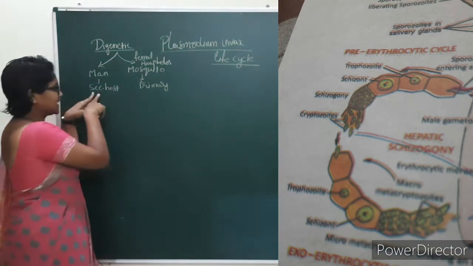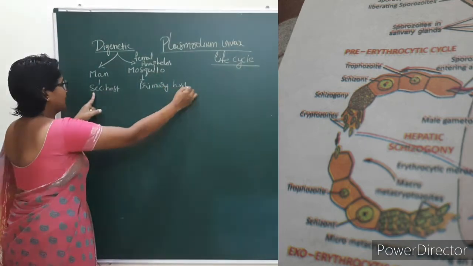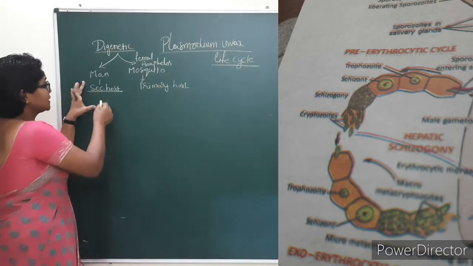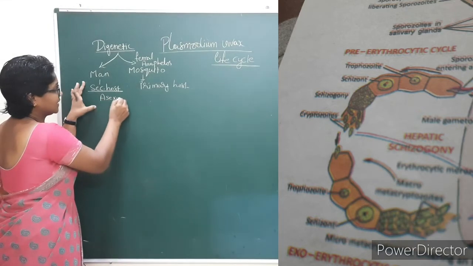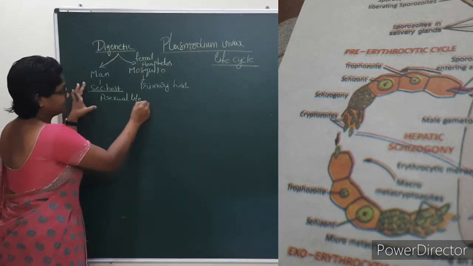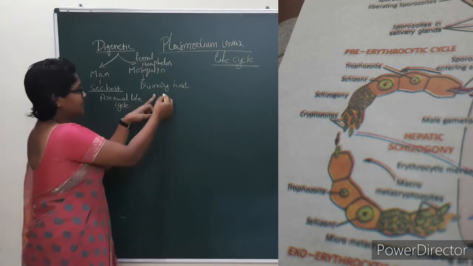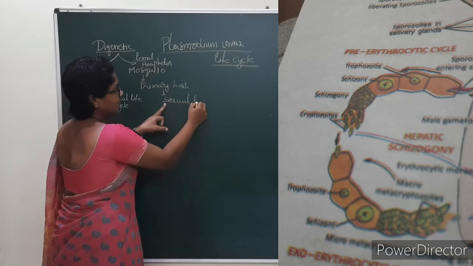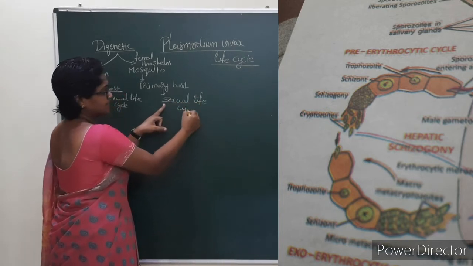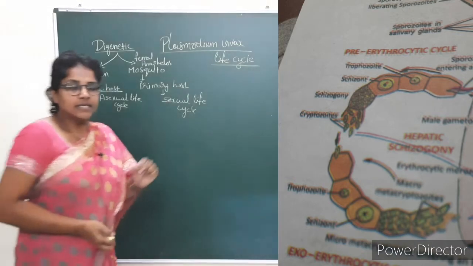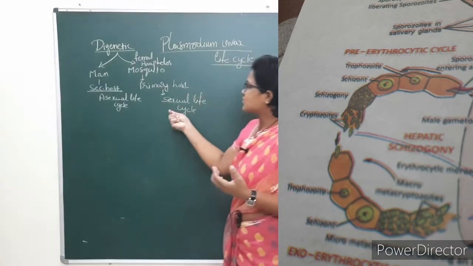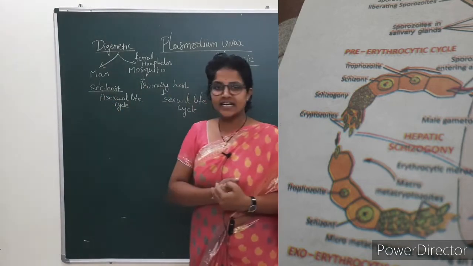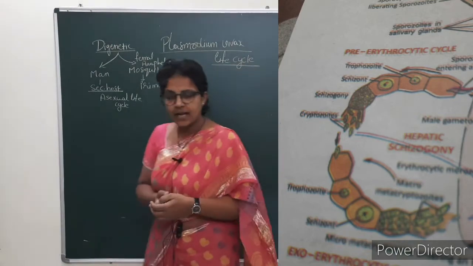Why is man the secondary host? The asexual life cycle takes place in man. And why is the mosquito called the primary host? The sexual life cycle takes place in the mosquito. The sexual forms harbor in the mosquito, hence the female Anopheles mosquito is the primary host and man is the secondary host, because the asexual life cycle takes place in man.